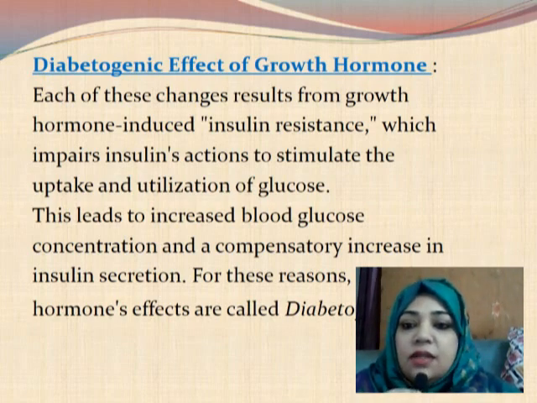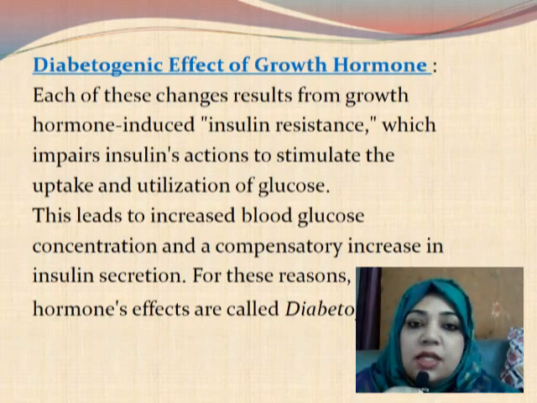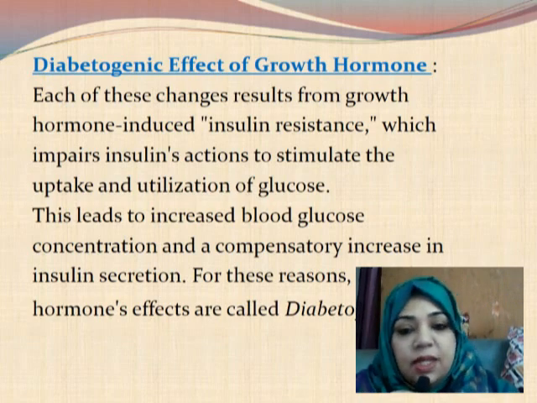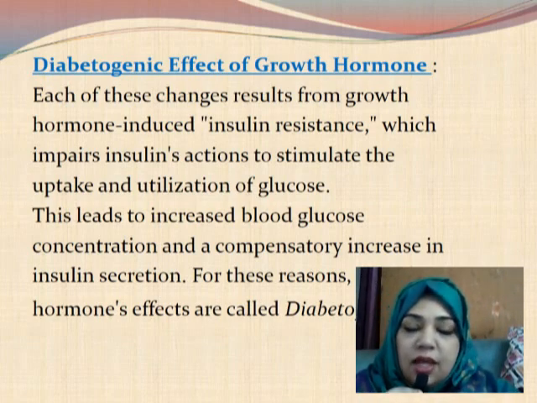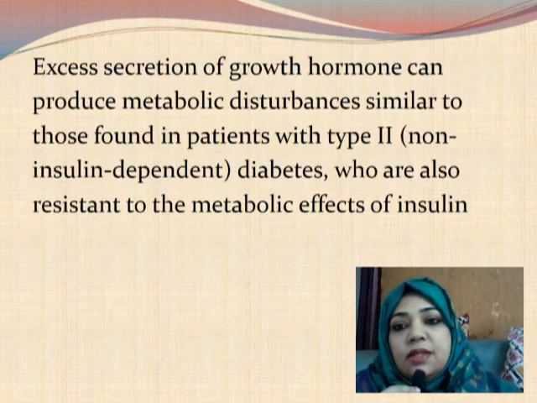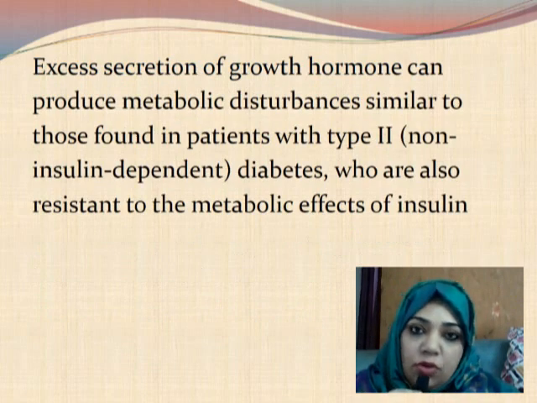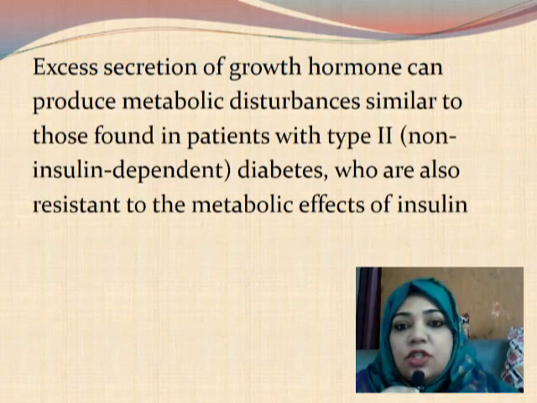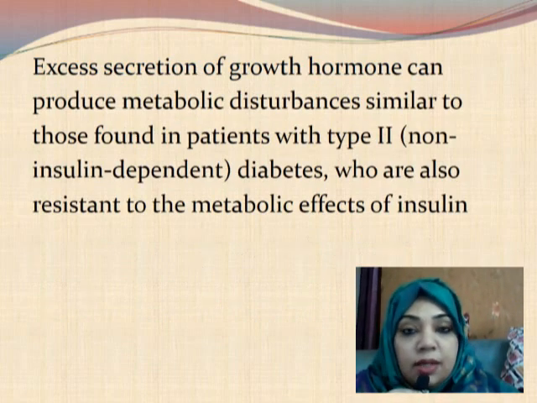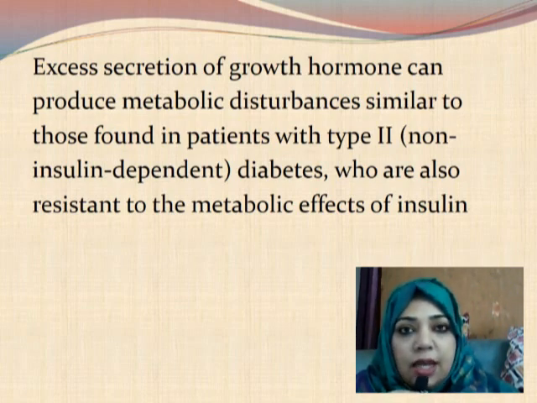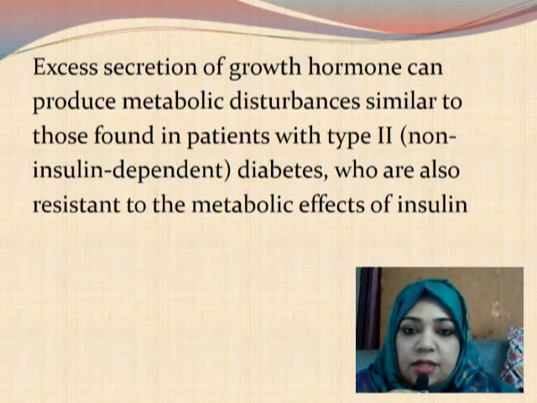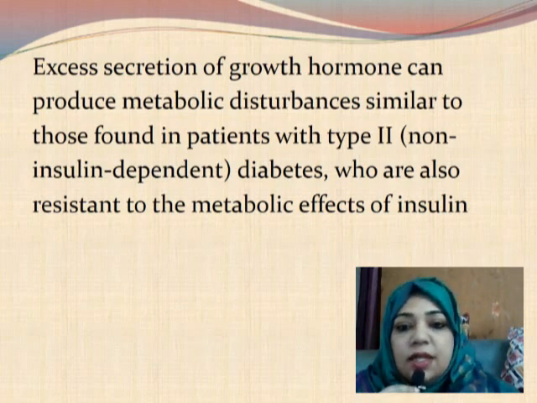And for these reasons the hormone's effect is called diabetogenic. That means it causes the increase of blood glucose level and the cells become insulin resistant. So this is the diabetogenic effect of growth hormone. And excess secretion of growth hormone can produce metabolic disturbances similar to those found in patients with type 2 diabetes mellitus who are also insulin resistant.